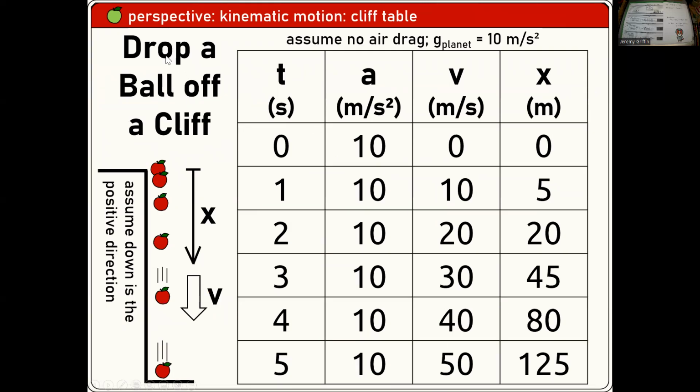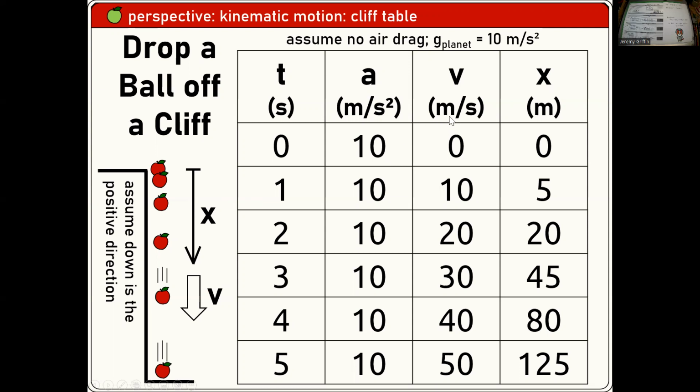So drop a ball off a cliff. That's a scenario. I'm going to call down the positive direction. Count off the seconds: 1, 2, 3, 4, 5 seconds have passed. Right? It's always accelerating at the same rate. We're ignoring air drag. We're rounding a little bit. You guys know this is really like 9.8, but I'm rounding a little bit. Right? It's meters per second squared.